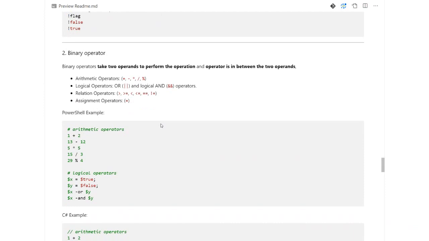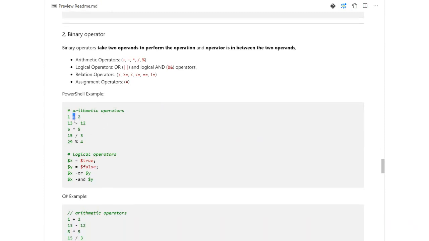The second category is binary operators. As the name tells you, binary means two. A binary operator takes two operands to perform an operation, so you just place your operator in between these two operands. Something like 1 plus 2 is a binary operation. Plus is an operator, 1 and 2 are operands.